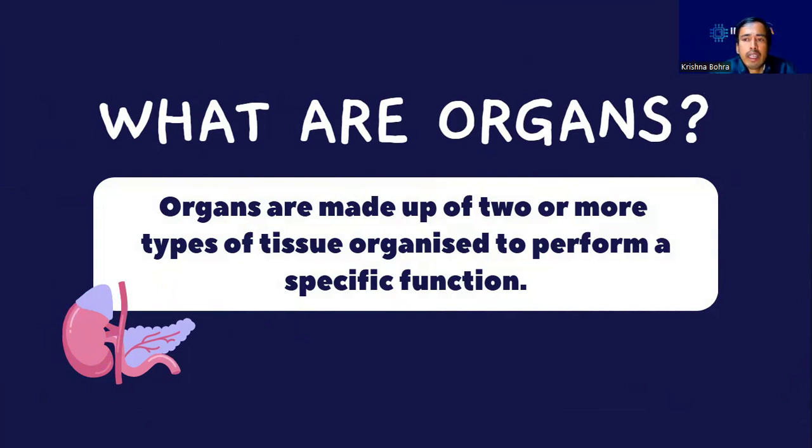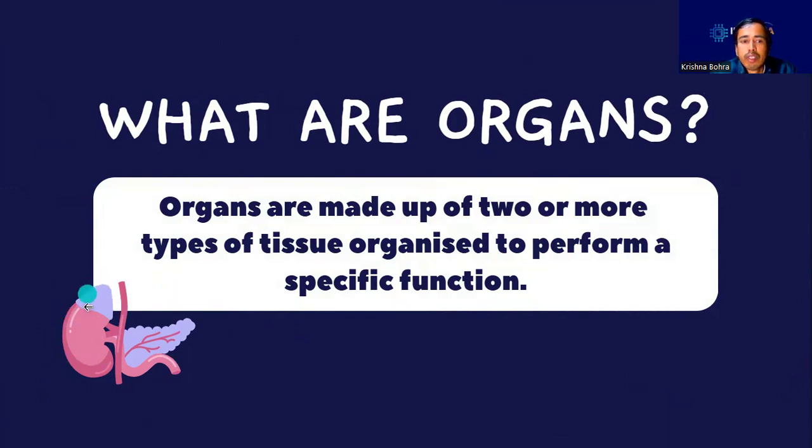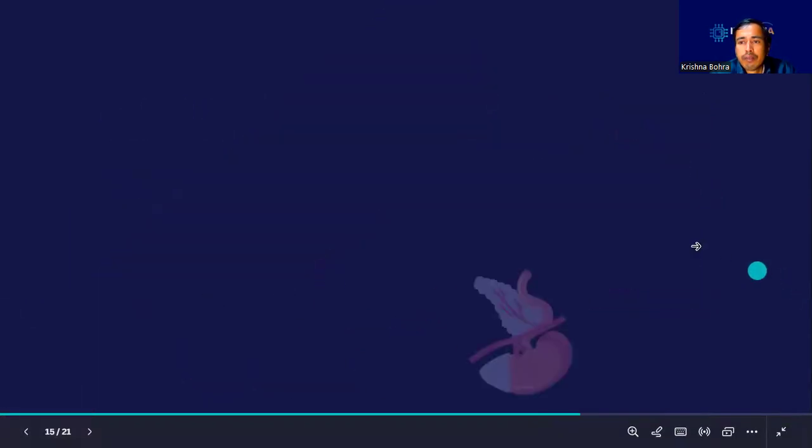So all the layers, which are tissues, have the ability to contract and relax in that particular heart. That's why we call it an organ, and it performs a similar specific function. In the case of the heart, it was transportation of blood.